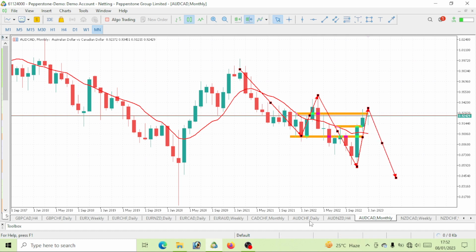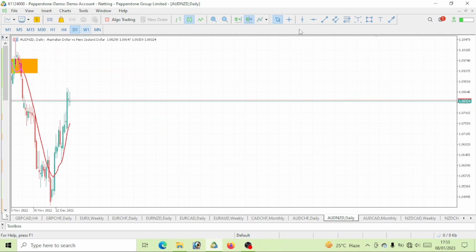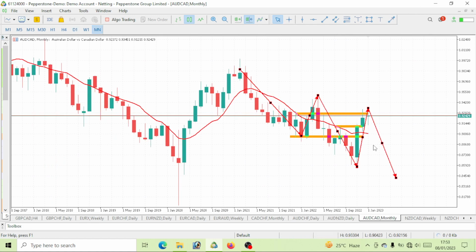Like we are seeing on AUD Swiss franc, we want to see it go bullish before we get that drop. Same thing with that AUD New Zealand dollar that we talked about, a little bit of a bullish move before we get that drop. So similar movements are playing out on AUD CAD. Let's see if it will actually go bullish a bit before we get that drop. Anyway, a drop on AUD CAD is coming soon, so we should watch out for that.